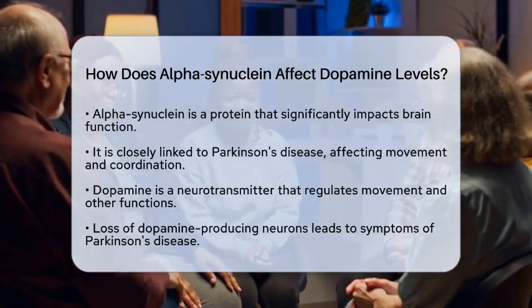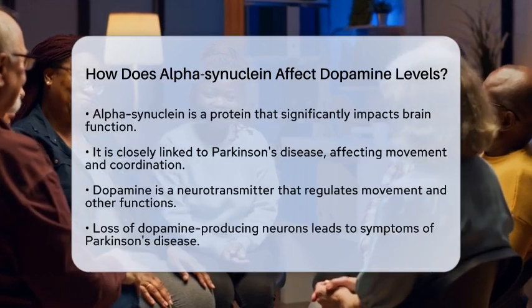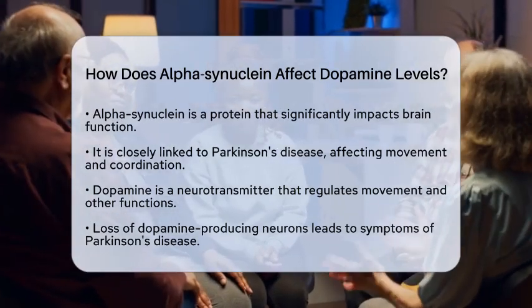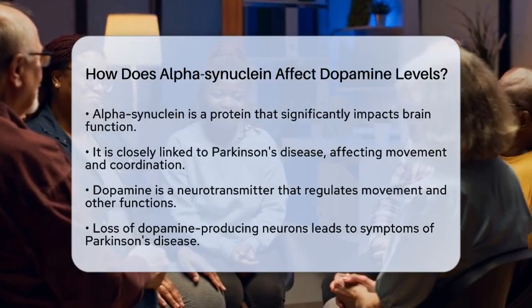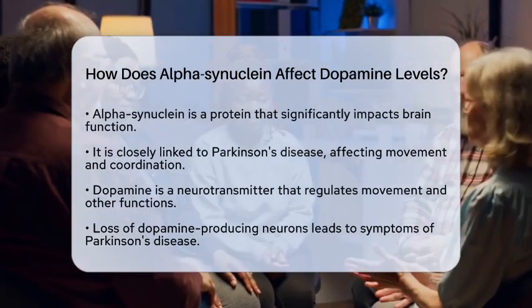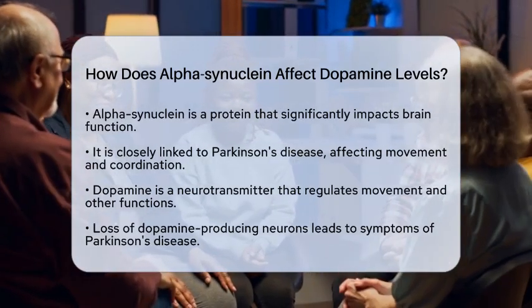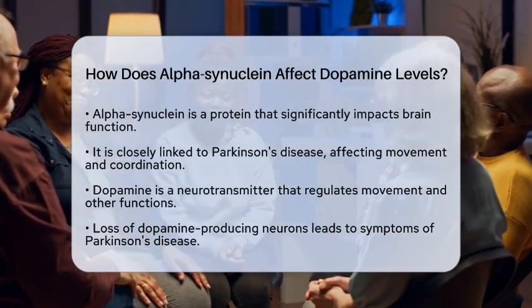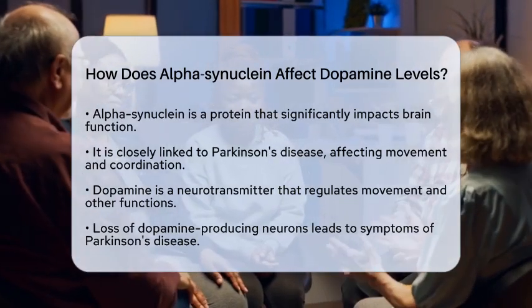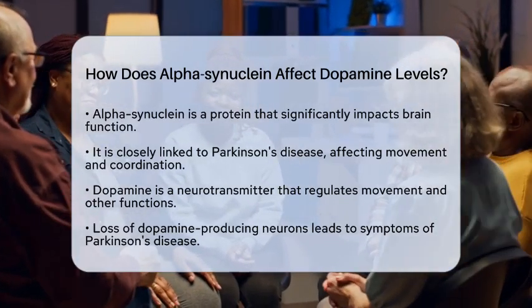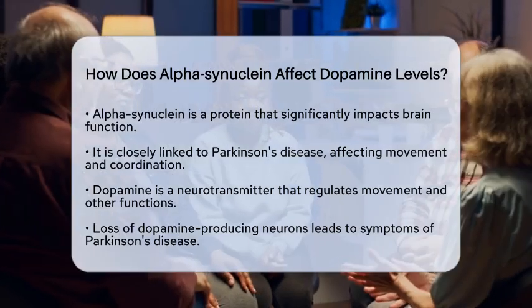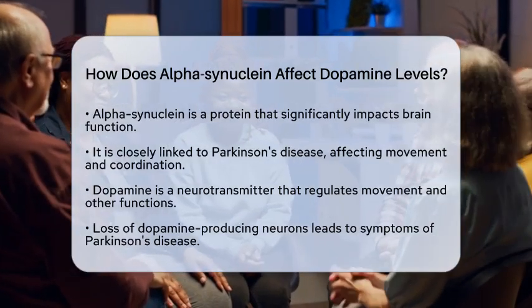Dopamine is a neurotransmitter that helps control movement and other important functions in our body. In Parkinson's disease, the loss of dopamine-producing neurons leads to many of the symptoms associated with the condition. Alpha-synuclein is involved in both the synthesis and release of dopamine, making its role quite significant.